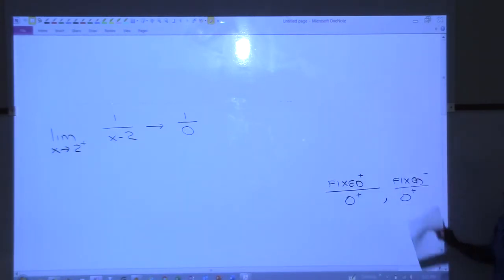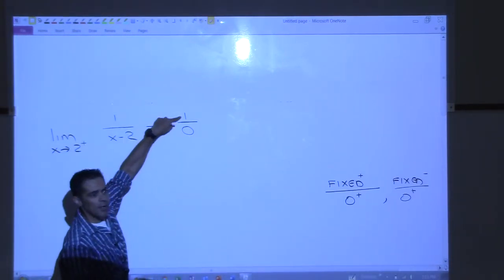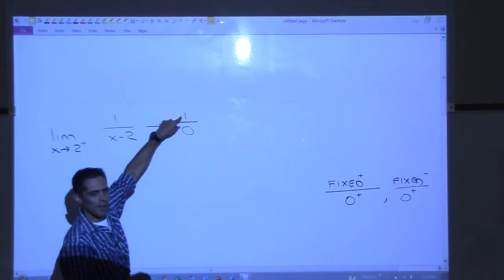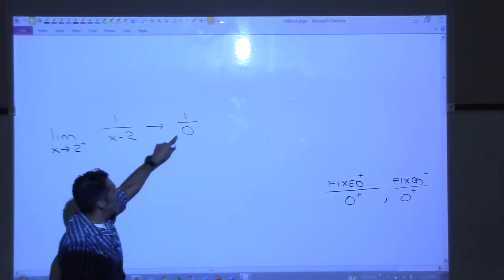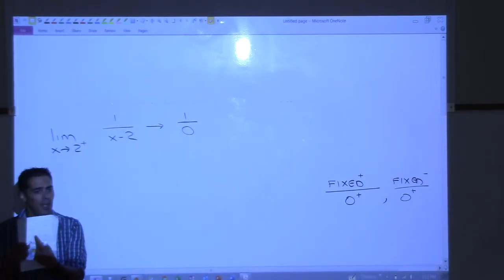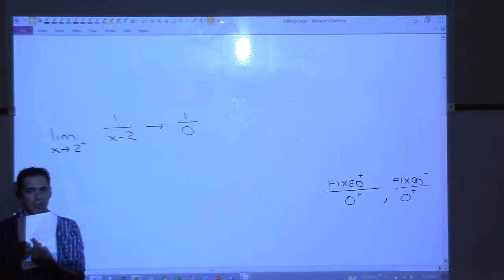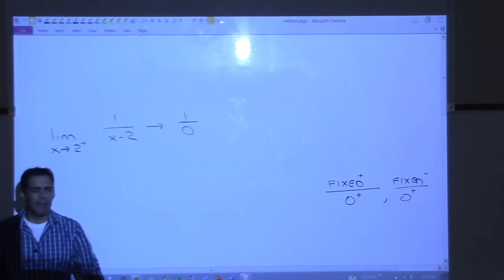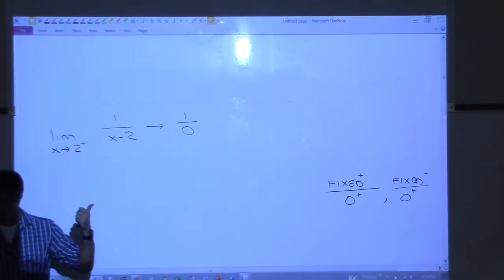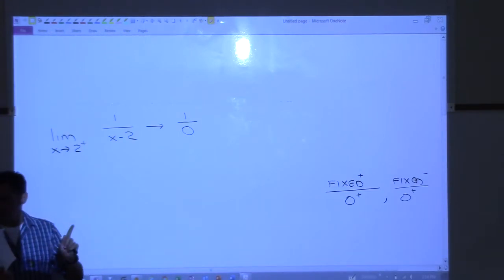All right, so would you agree that my numerator is headed towards a fixed number, 1? And do you agree that my bottom is headed towards 0? That tells you that you're in this bottom left-hand case. What are the only possible answers we can get in this situation? Infinity or negative infinity. That's it. We know we have an asymptote here, but we need to figure out if it's positive infinity or negative infinity.